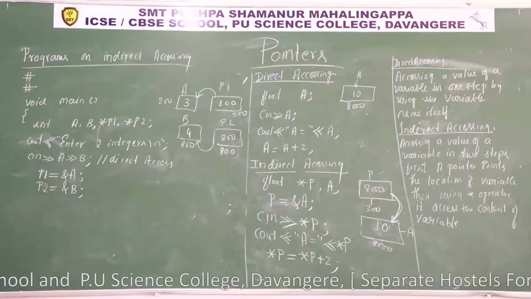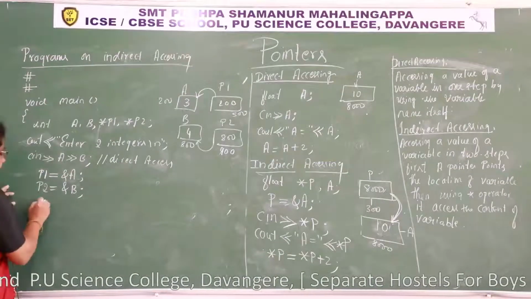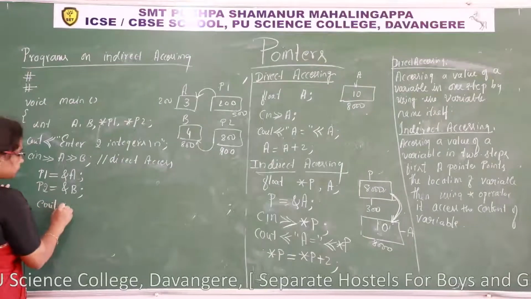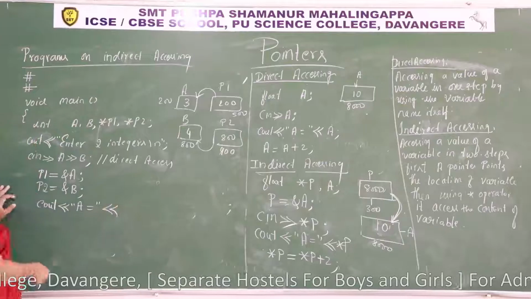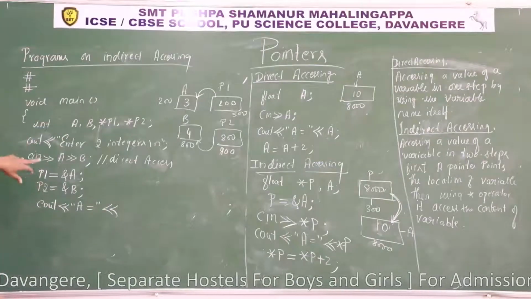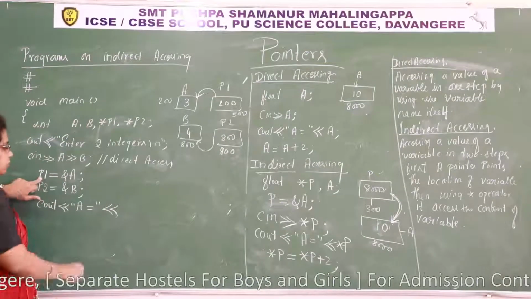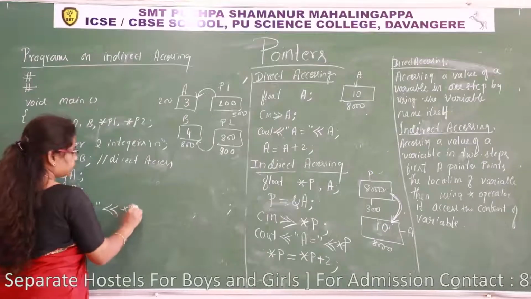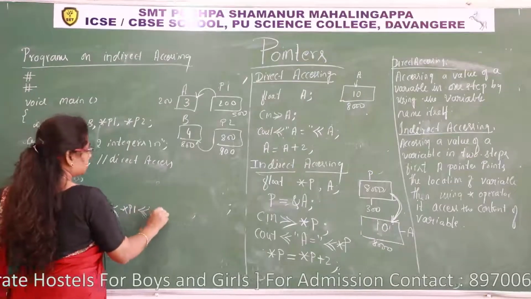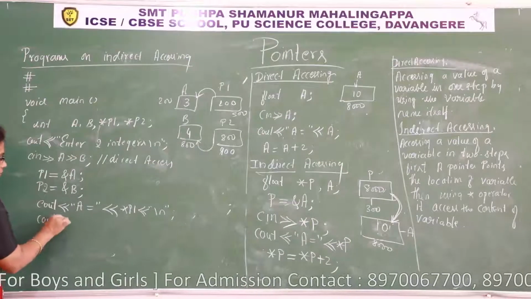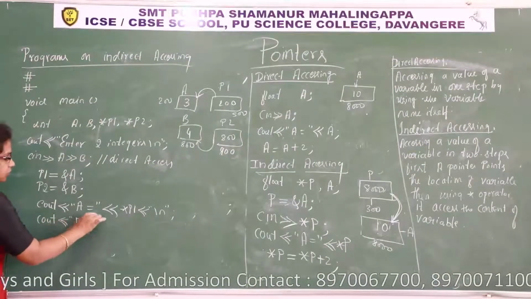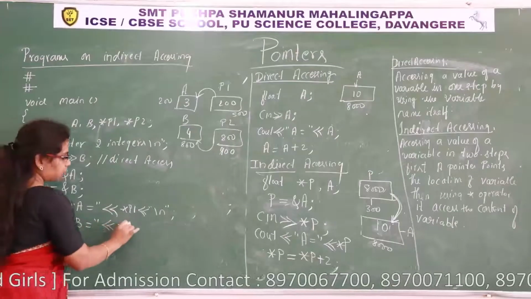So let us start from the simple programs. See out, a is equal to, I want to display the value of a, which is pointed to by p1, so I must write star p1. Backslash n, cursor comes to the next line. See out, insertion, b is equal to star p2.